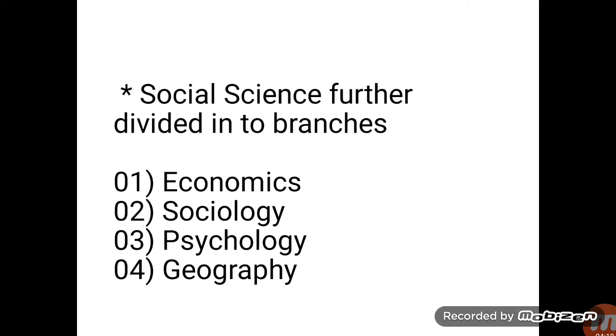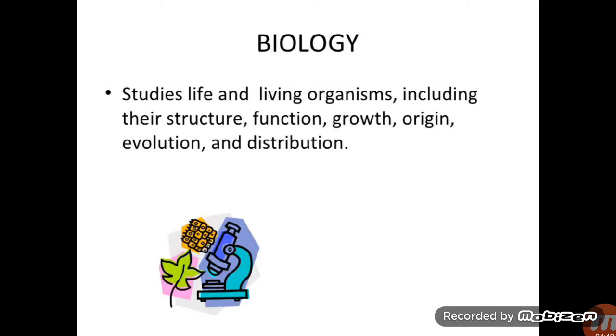In economics, we study about production, distribution, consumption of goods and services. And in sociology, we study about the society and people. In psychology, we study about minds and behaviors of people. And in geography, we study different parts of the world, including their culture, weather and different things. These are the branches of social sciences. There are also many branches of other social sciences. These are main.